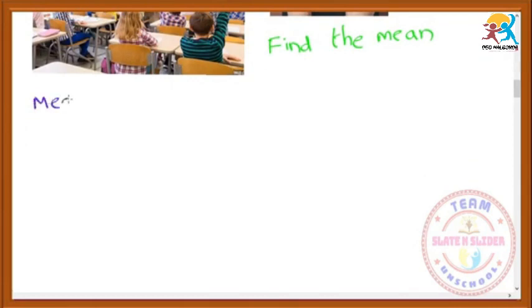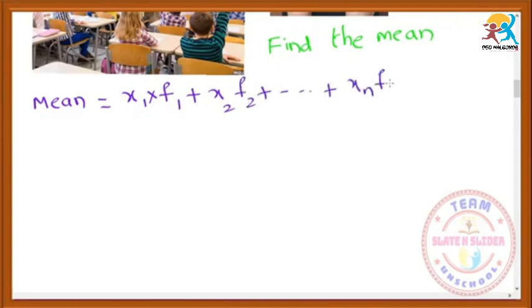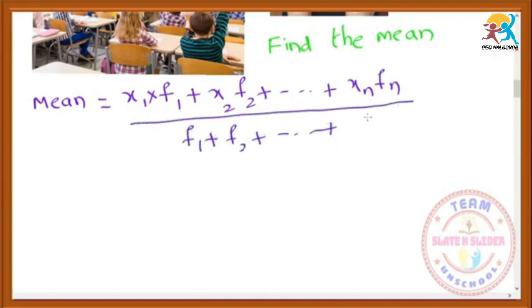the mean is equal to x1 into f1 plus x2 into f2 plus dash dash xn into fn, by f1 plus f2 plus dash dash up to fn.